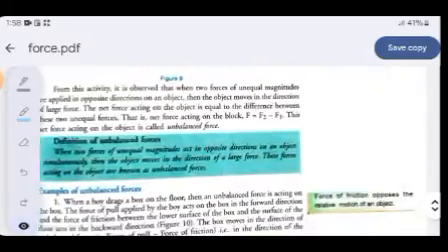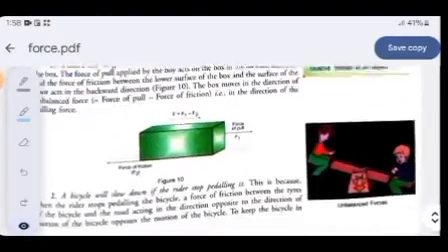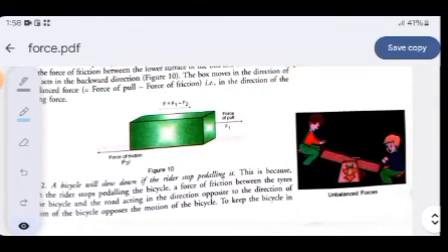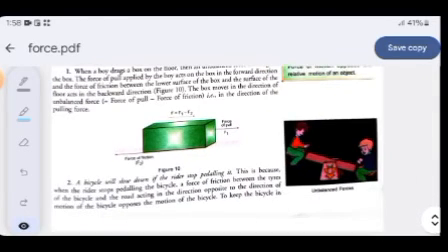Next, we have examples of unbalanced force. Two children playing a game, seesaw. This game is known as seesaw. Or you are paddling the cycle. So these all are the examples of unbalanced forces.